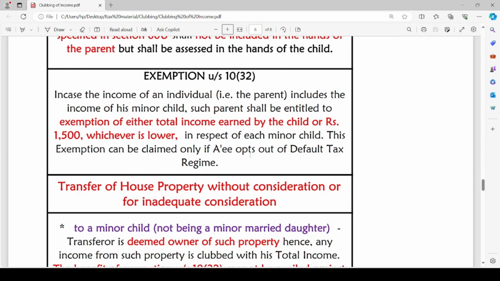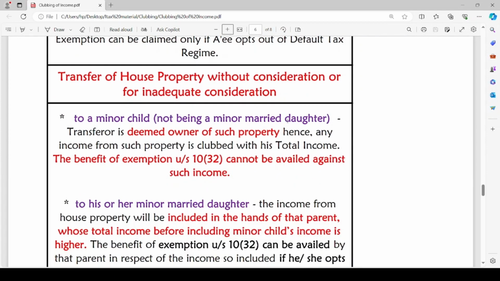This exemption can be claimed only if the assessee opts out of default tax regime. Under the default tax regime, assessee cannot claim such exemption. But if he opts out of default tax regime and opts to pay tax as per the normal provisions of Income Tax Act, then only he can claim this exemption.